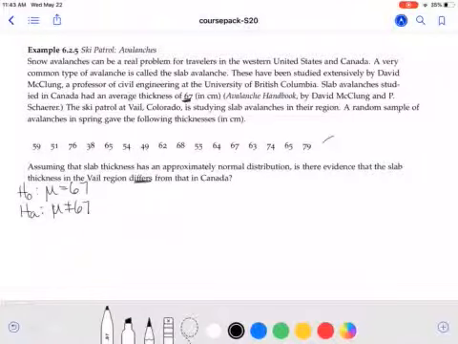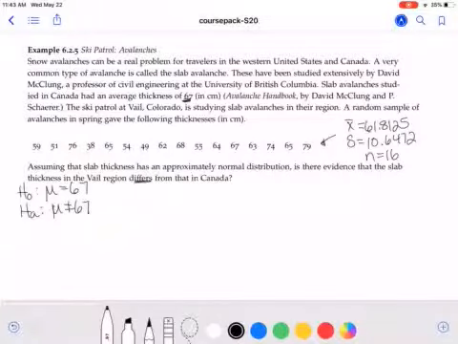From this data set here, if you stick this in your calculator, you can get all the summary statistics. The sample mean of this data is 61.8125. The standard deviation of this data is 10.6472, and there are 16 data values. Notice that this is a small sample size. It is not greater than or equal to 30.